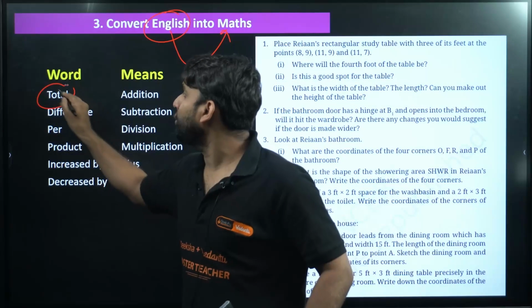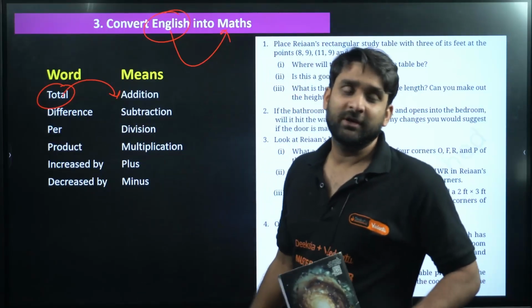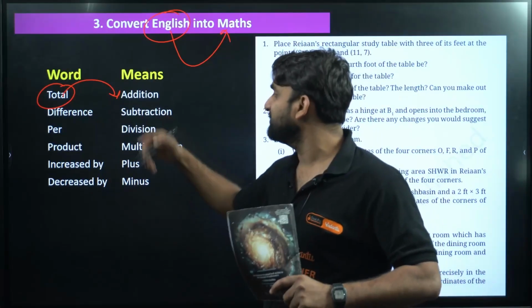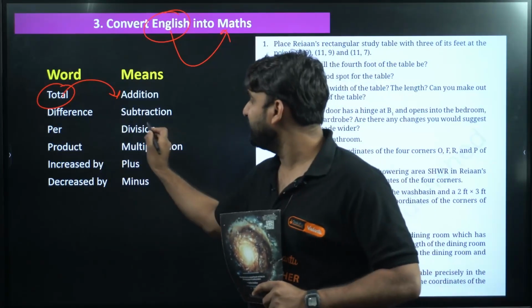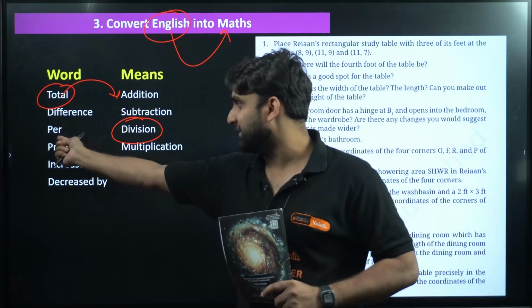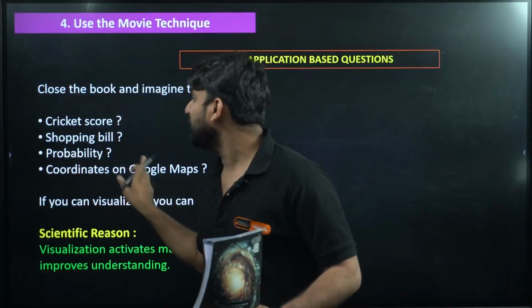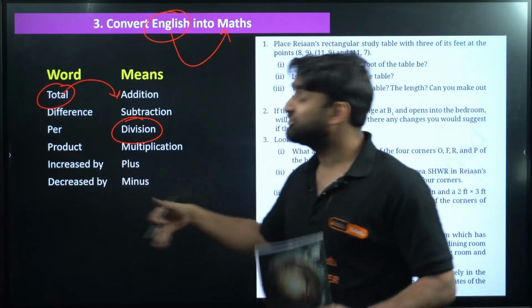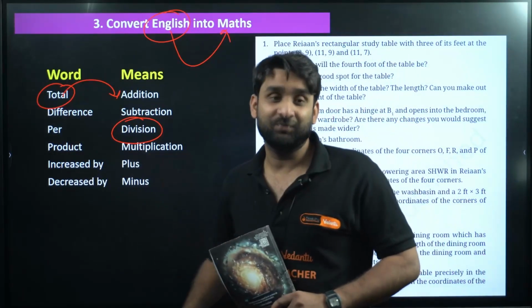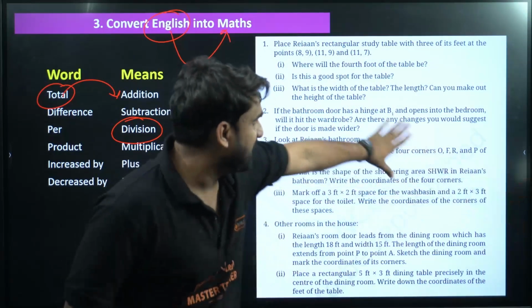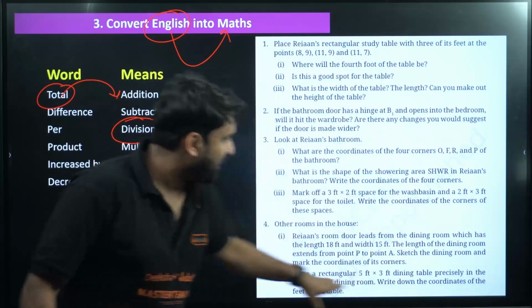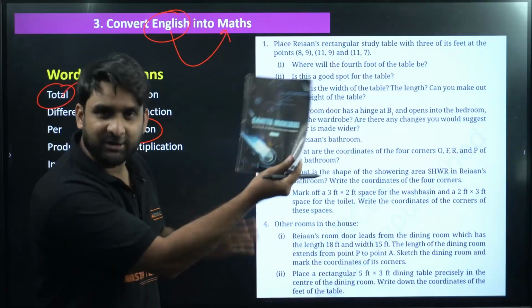Let me tell you. English into mathematics means what? If I talk about total, it means addition. If I talk about difference in any question, difference means subtraction. Per means division. Whenever the term per comes up in a question, it means we have to divide something by something. And product means multiplication, right? Increased by means plus and decreased by means minus. Let me show you by taking a crop part from your Ganita Manjari here itself.